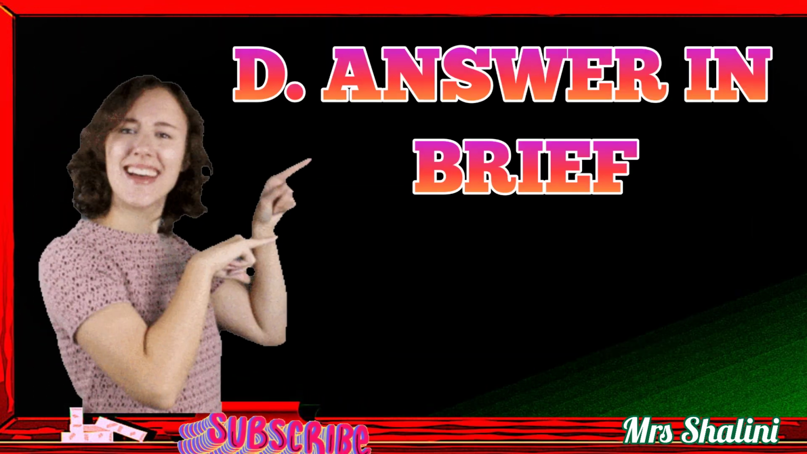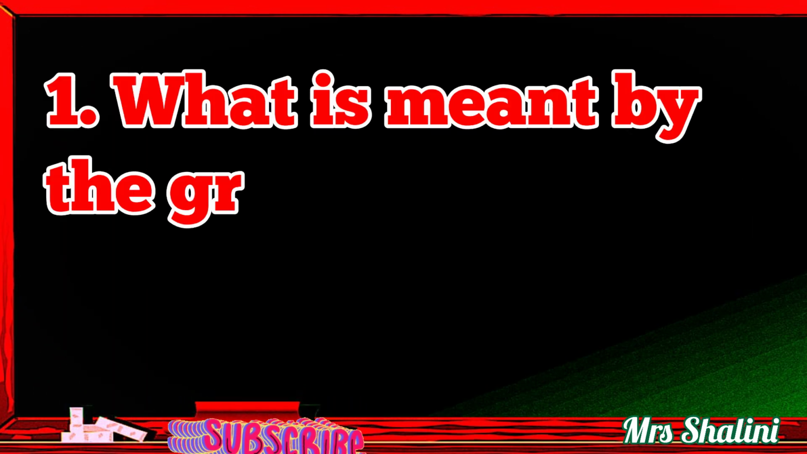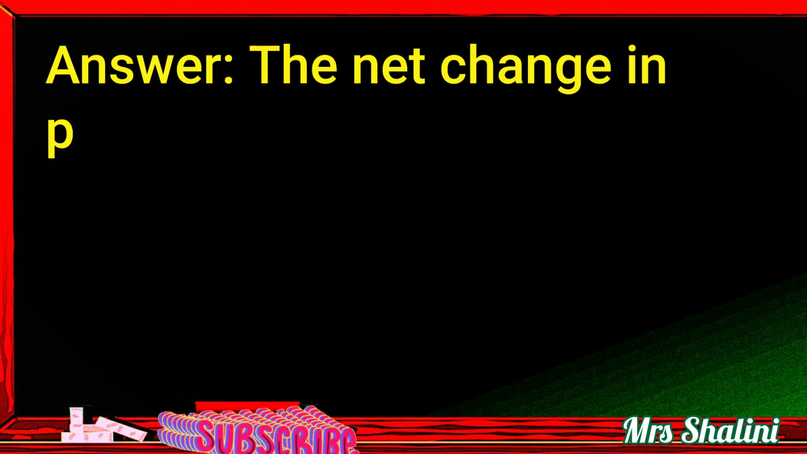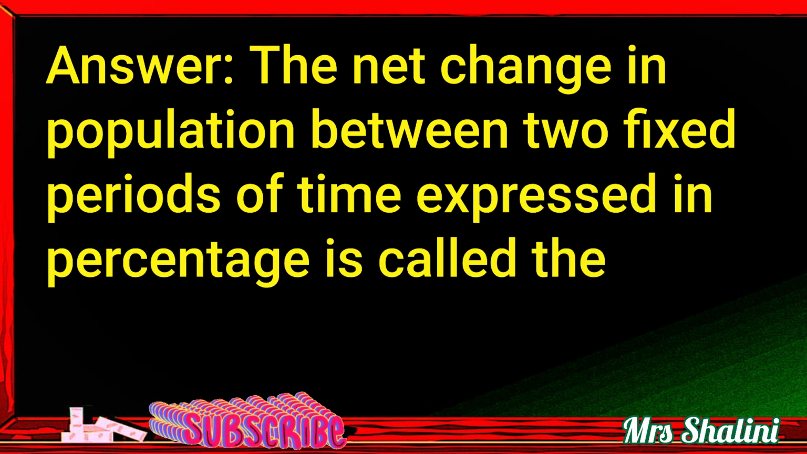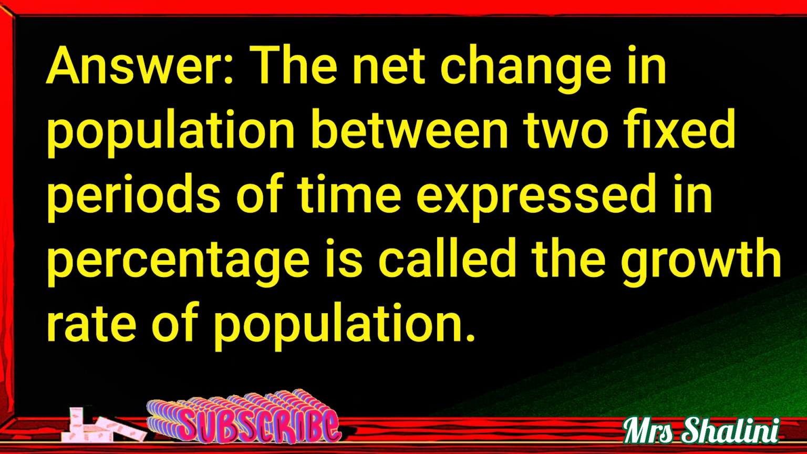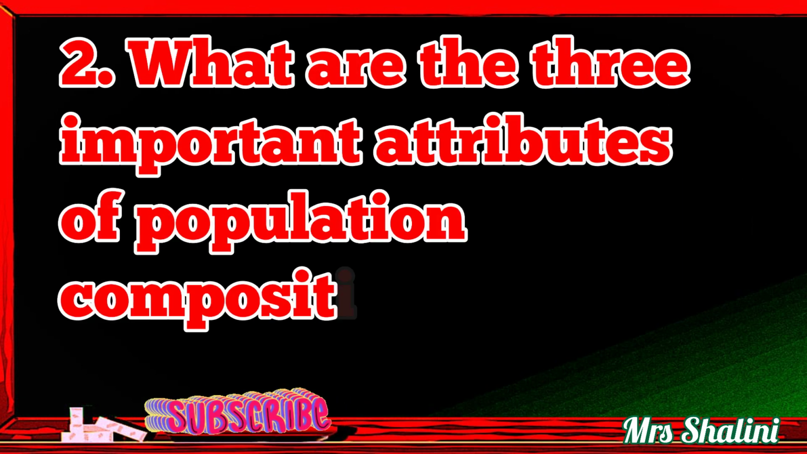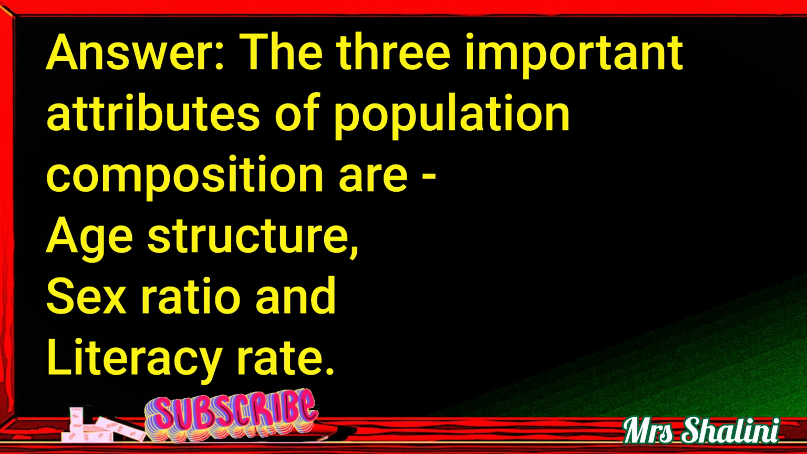Answer the following questions in brief. 1. What is meant by the growth rate of population? Answer. The net change in population between two fixed periods of time expressed in percentage is called the growth rate of population. 2. What are the 3 important attributes of population composition? Answer. The 3 important attributes of population composition are age structure, sex ratio and literacy rate.